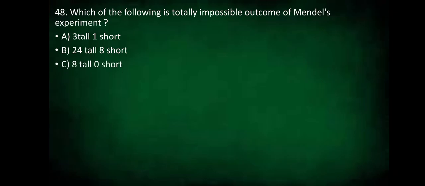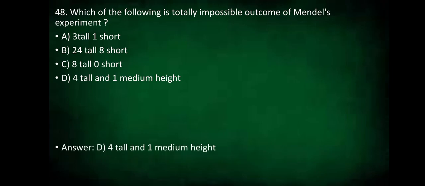Which of the following is totally impossible outcome of Mendel's experiment? Is it 3 tall and 1 short? Is it 24 tall and 8 short plants? Is it 8 tall and 0 short plants? Or is it 4 tall and 1 medium height? So the option 4 tall and 1 medium height is a totally impossible outcome of the Mendel's experiment.